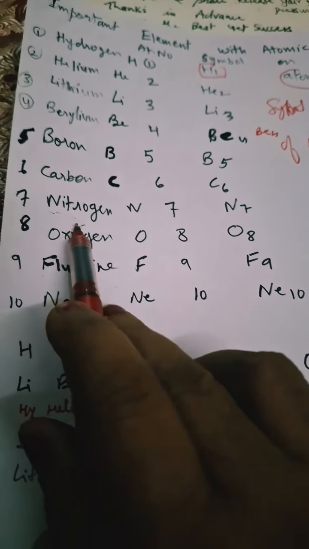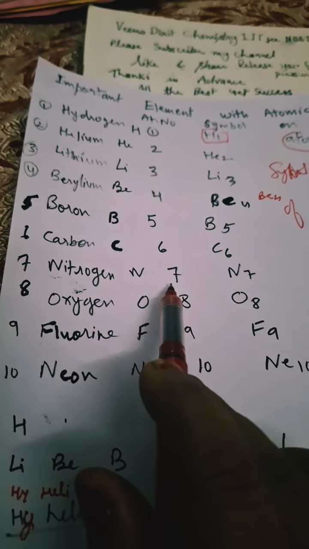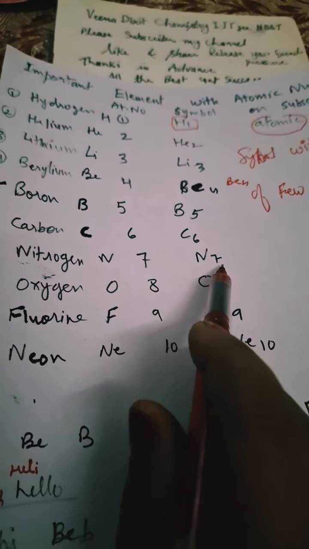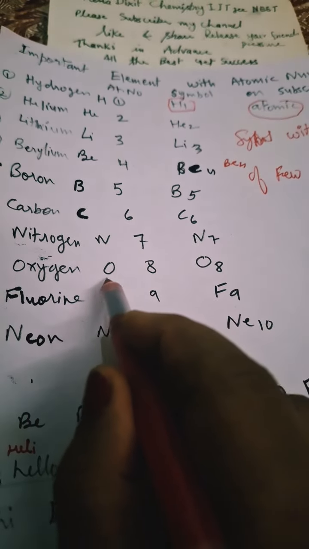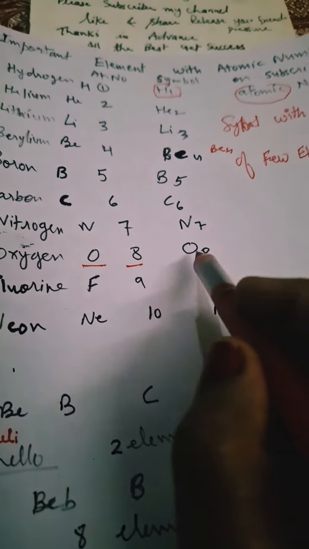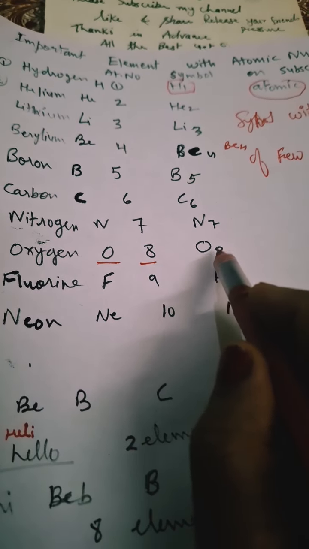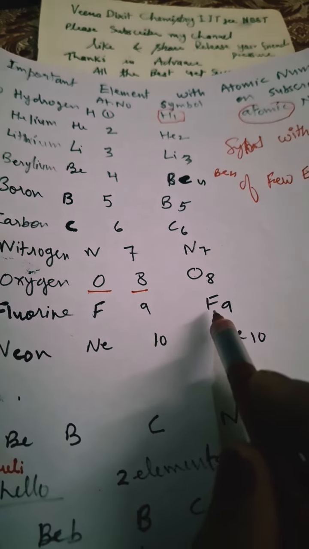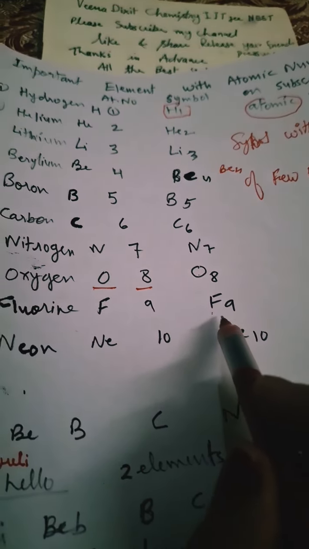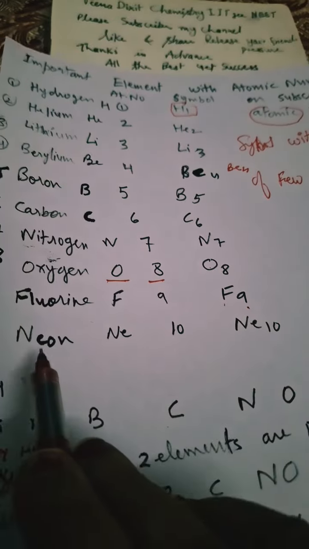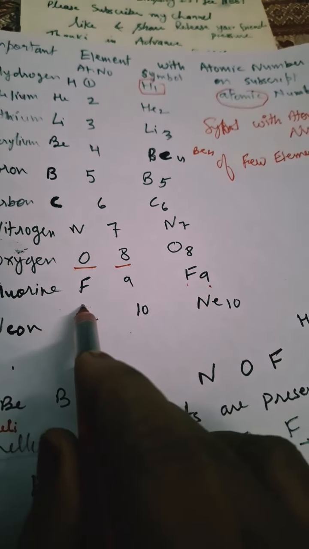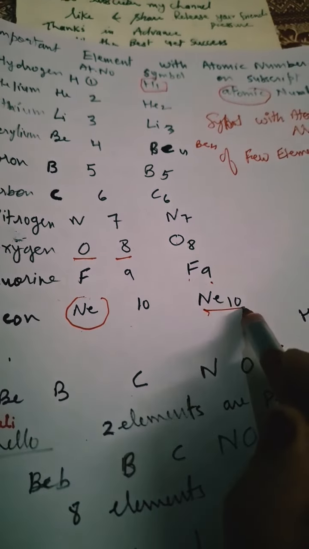Nitrogen, symbol is N, and atomic number 7. The symbol is written with the atomic number, N, and in the subscript write 7. Oxygen, symbol is O, atomic number 8, O8. Okay, this O8 represents the oxygen element, and the atomic number is 8. This represents the element fluorine, and the atomic number is 9. And then neon 10, the symbol is Ne, and neon is 10.